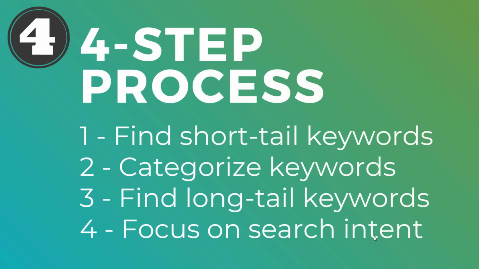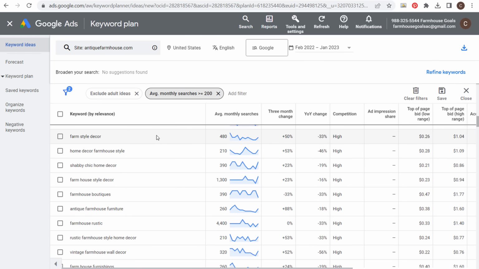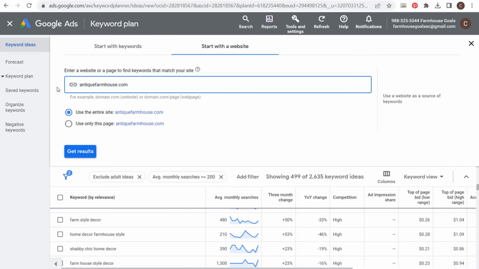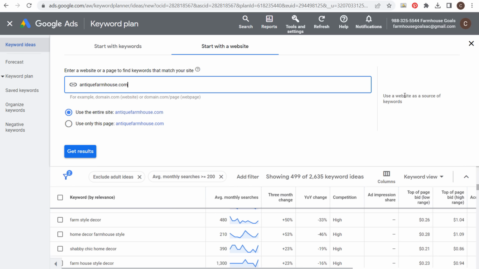So hopefully this all is very helpful as you're coming up with your SEO keyword research list. Use the Google Keyword Planner. They're going to give you all sorts of ideas no matter what niche you're in. You could use filters to make sure you're finding the right long tail keywords. You can search for your specific competitors' keywords using their website and look at their most relevant keywords, go through their keywords with the most average monthly search volume, take 30 minutes to an hour and just come up with a bunch of different ideas.